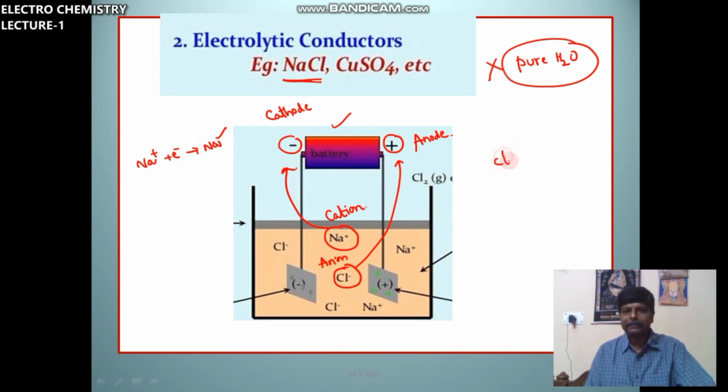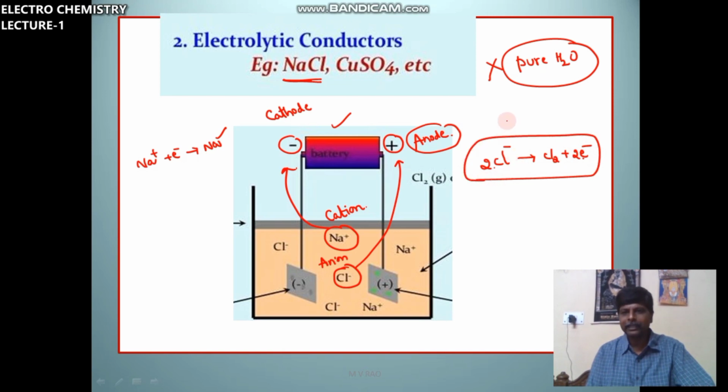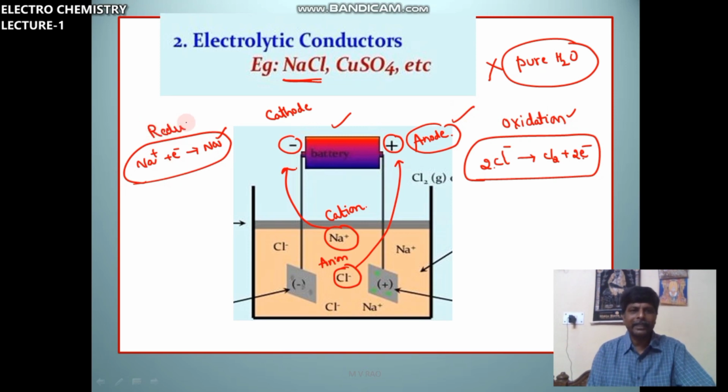Cl minus gives Cl2 plus electron. 2 Cl minus gives rise to Cl2 plus 2 electrons. This reaction takes place at the anode. Loss of electrons, do you know the name of this reaction? Oxidation. Oxidation reaction will take place at the anode. Gain of electrons, reduction reaction, will take place at the cathode.